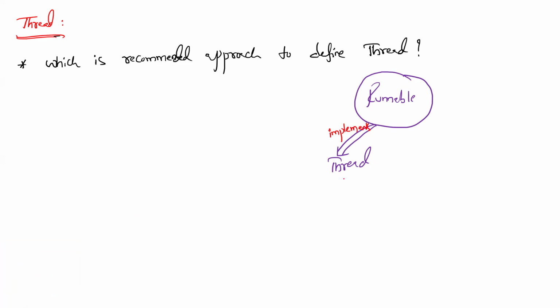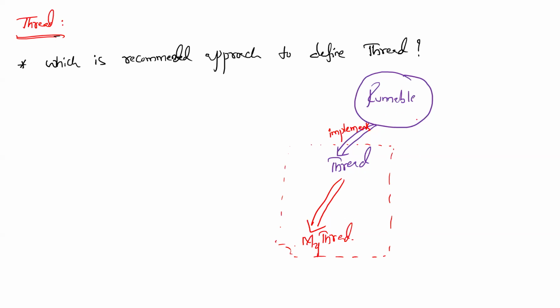This Thread class is inherited by a programmer defined class called MyThread class. From here we say it is the extending the Thread class approach. What the Thread class is having, we didn't discuss previously. Thread class implements the Runnable interface. Then this is the first approach.